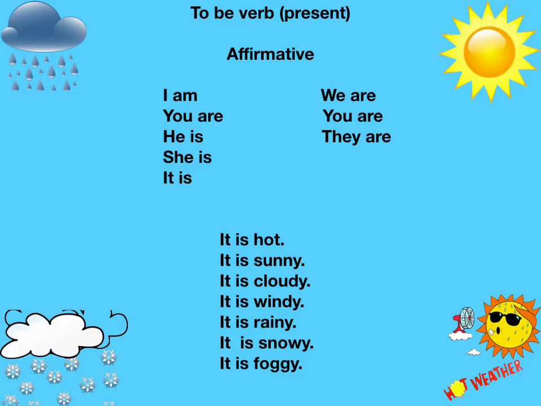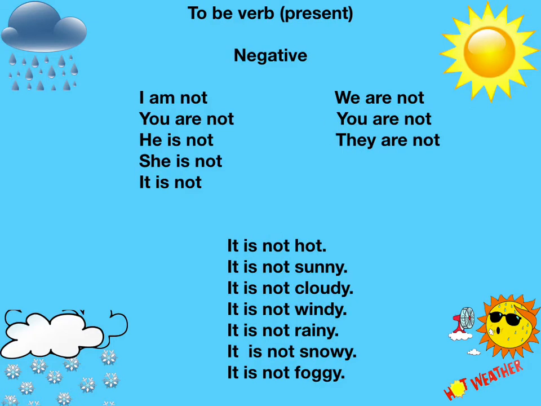Now the affirmative form of to be verbs. I am, you are, he is, she is, it is, we are, you are, they are. Remember that we just use the pronoun it to talk about weather. For example, it is hot, it is sunny, it is cloudy, it is windy, it is rainy, it is snowy, and it is foggy.